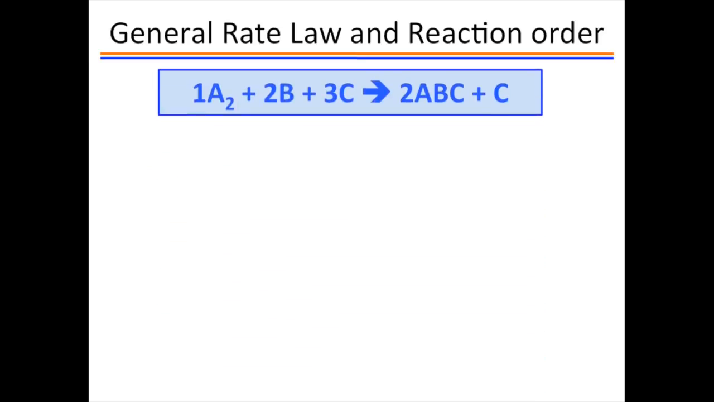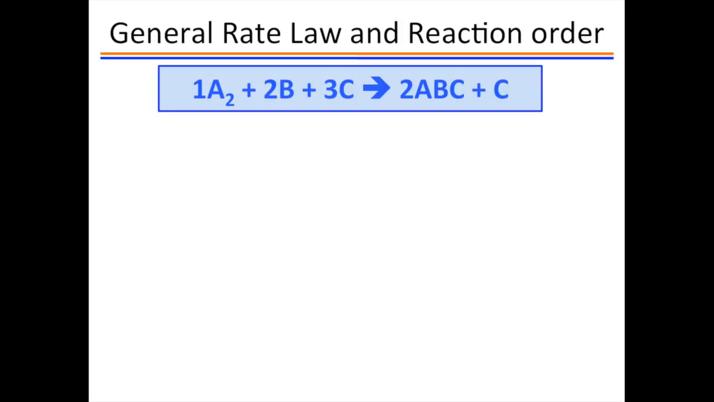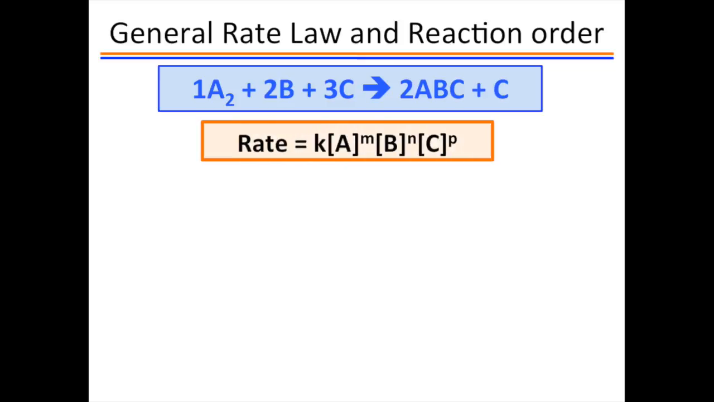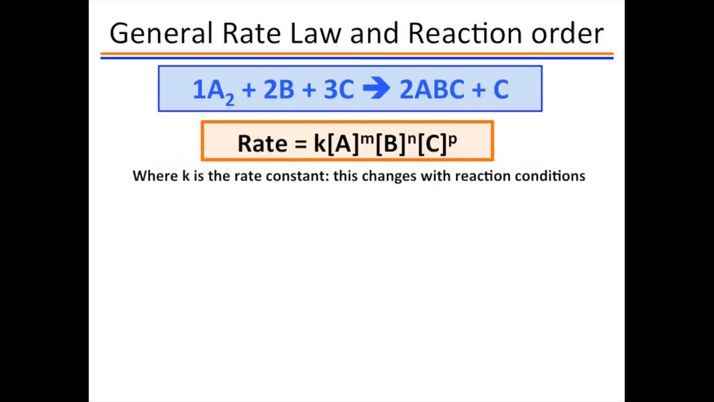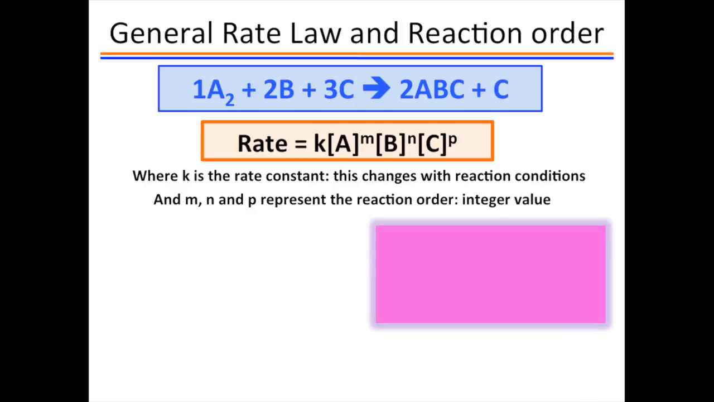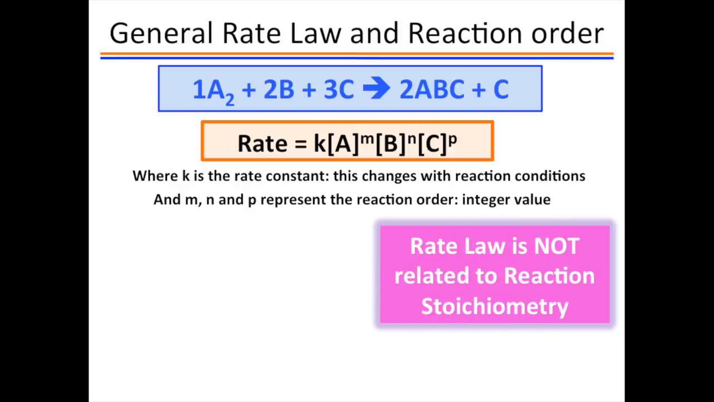In general, for an arbitrary chemical equation, we can write the rate law as rate equals K times each concentration of reactant raised to a power. The powers, in this case m, n, and p, represent the reaction order. The power is usually an integer. It is important to state here that the powers are not given by the stoichiometric coefficients. Sometimes the powers are the same as the coefficients, but not always. In fact, not even usually.